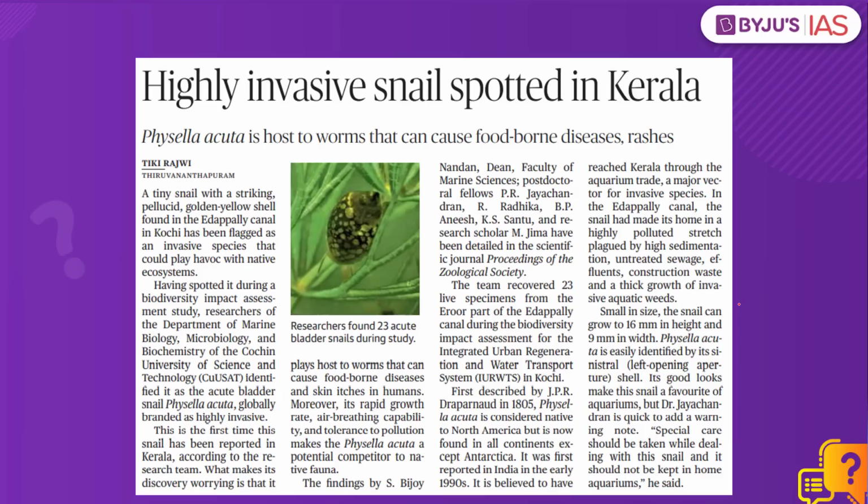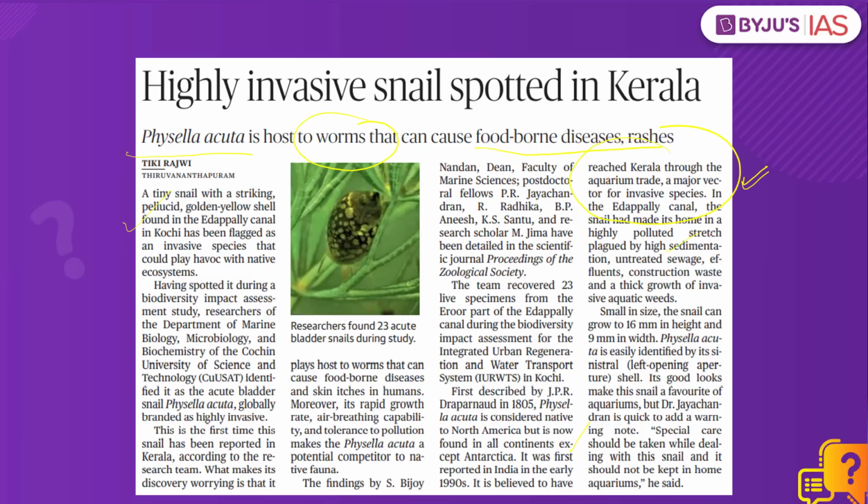The reason why we are discussing this question is because recently a tiny snail has been found in Kerala, which is now considered as a highly invasive species. The scientific name of this snail is Physa acuta. The problem with this snail is that it is a host to many worms that can cause foodborne diseases in human beings. These are not local to Kerala, and the scientists believe that these have reached Kerala through aquarium trade. Since they are visually pretty beautiful, they are usually traded in aquariums, and that is how they have made their way into Kerala as well.